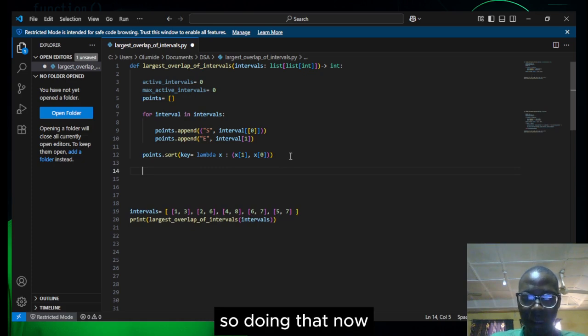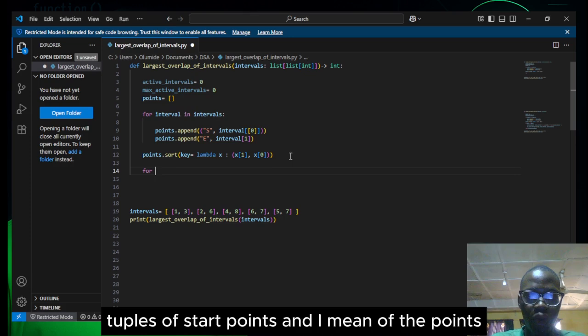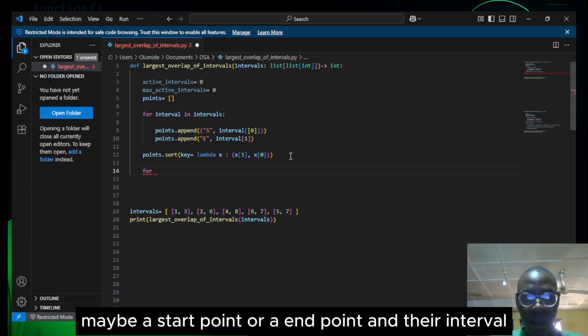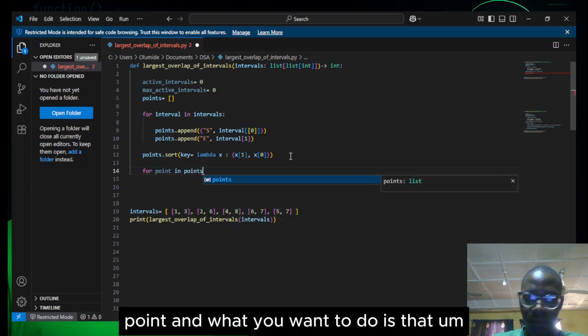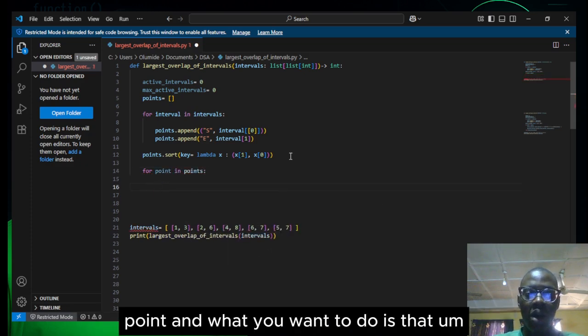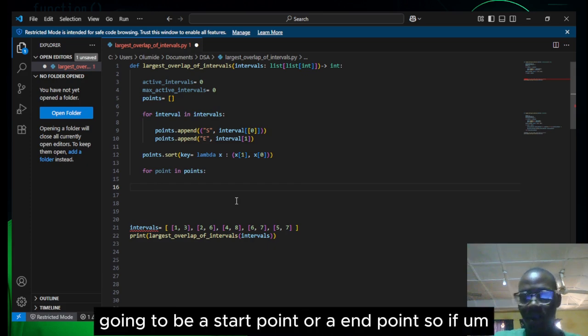So doing that, we now have our points that consist of tuples of the point, which may be a start point or an end point, and their interval. So we are going to iterate through our tuples, for point in points. We know that it has been sorted, so it's either going to be a start point or an end point.